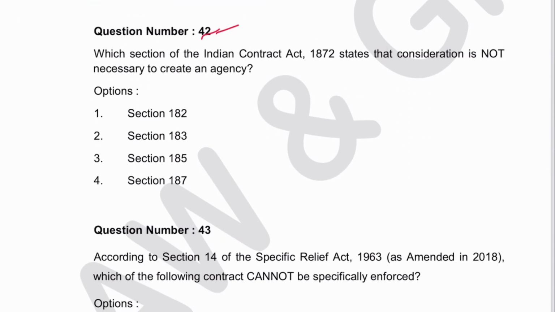Next is 42. Which section of the Indian Contract Act states that consideration is not necessary to create an agency? The repeat question we have already discussed several times in ANDHRA's questions itself. It is Section 185. 3 is the answer.